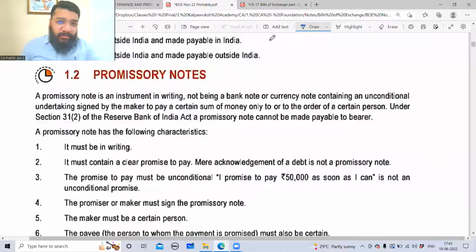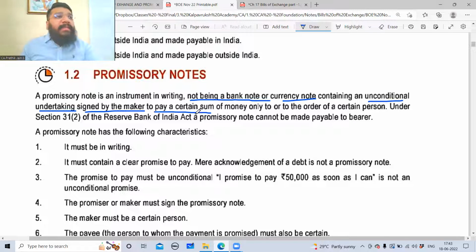Now look at this. A promissory note is an instrument in writing, not being a banknote. A promissory note cannot be in the form of a banknote or a currency note. It should have an unconditional undertaking that I undertake to pay voluntarily so and so amount, signed by the maker, that is the customer, to pay a certain sum, which means absolute, the amount he has to mention. Only to, that I'll pay only to you, or if you're ordering this money to be paid to a certain other person, that person's name should be there, or to the order of a certain person. That's it.